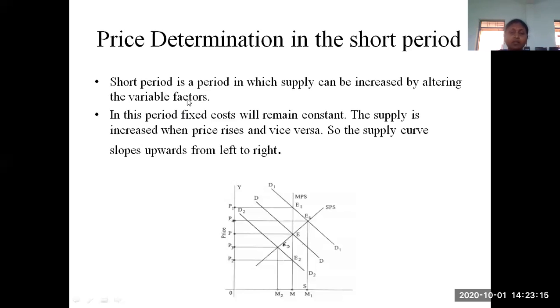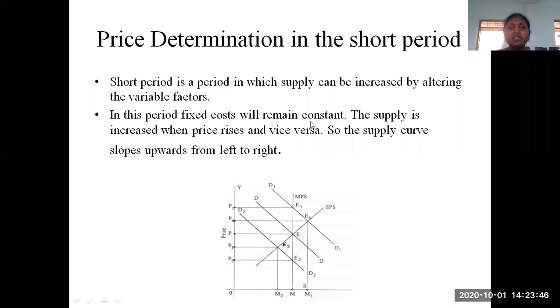Suppose we can find various sources to get more raw materials for our production, and we can recruit extra labor to do that work. By altering those variable factors, we can increase the supply. In this period, fixed costs will remain constant.